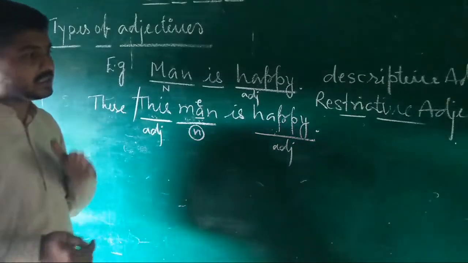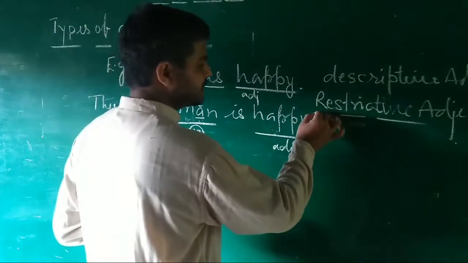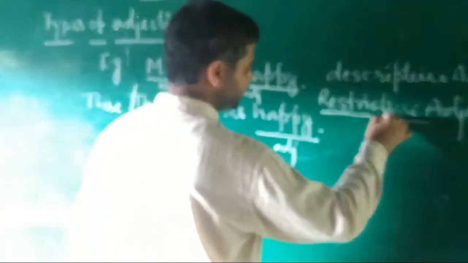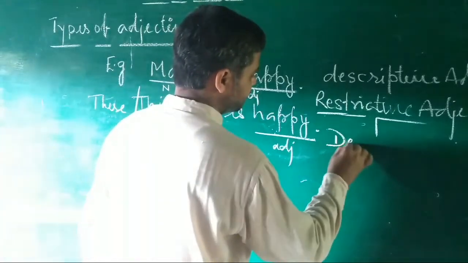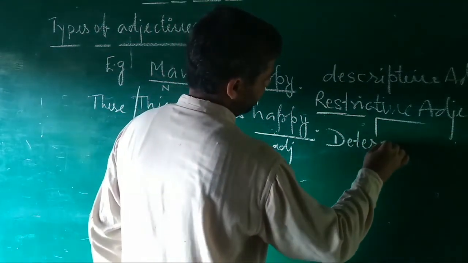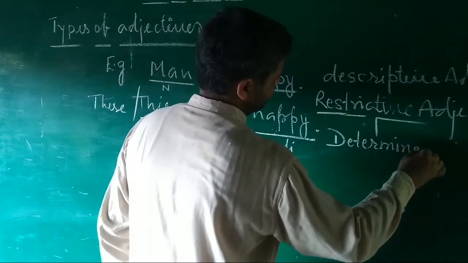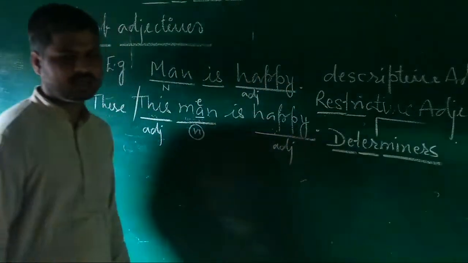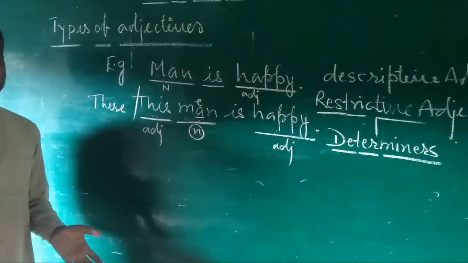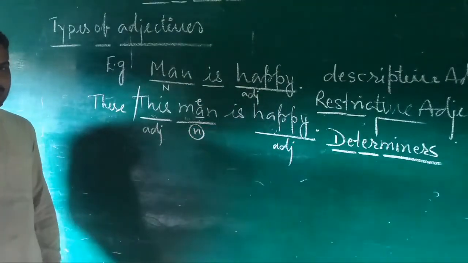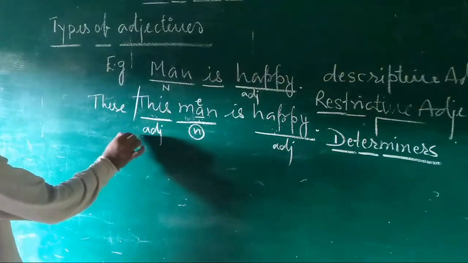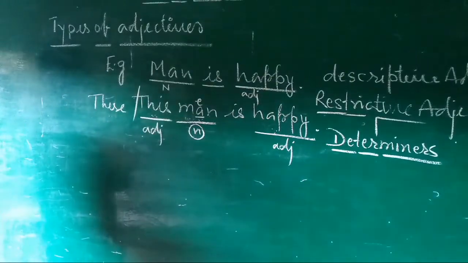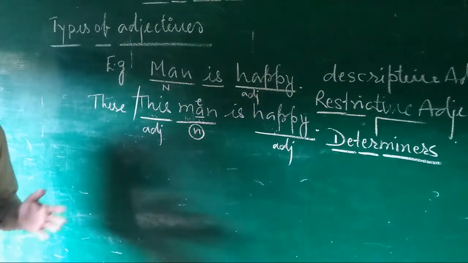In traditional grammar, what is known as restrictive adjectives, in modern, advanced grammar is now given this term: determiners. It doesn't matter which you call them. In modern grammar, the restrictive adjectives are known as determiners. Understood?